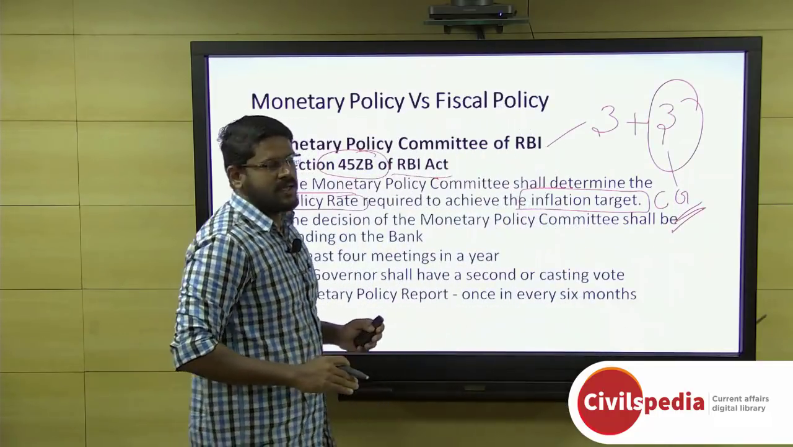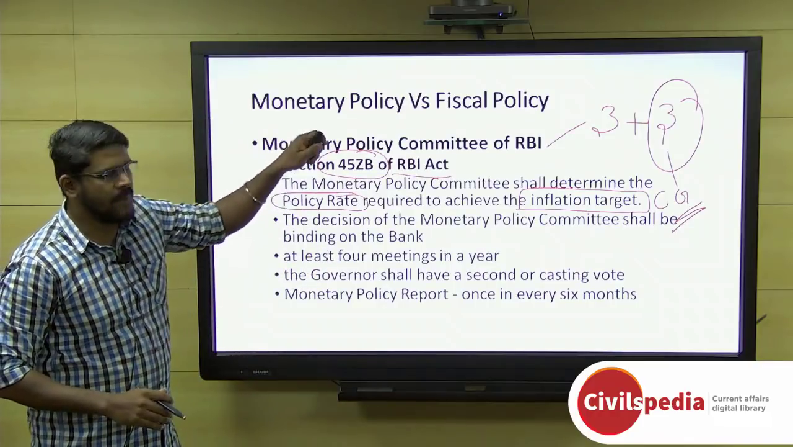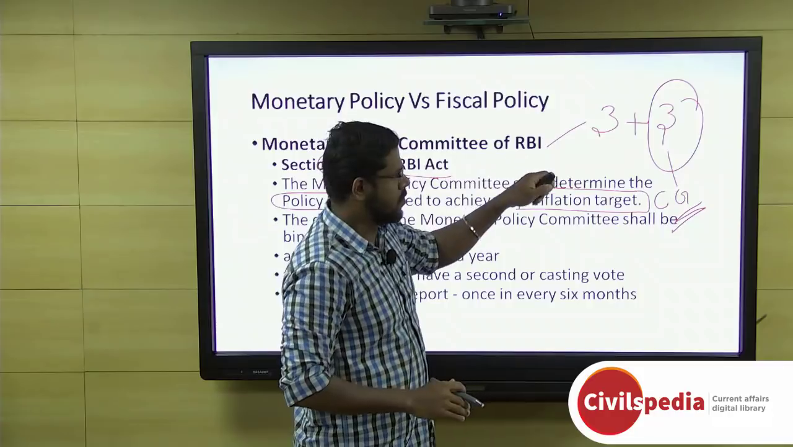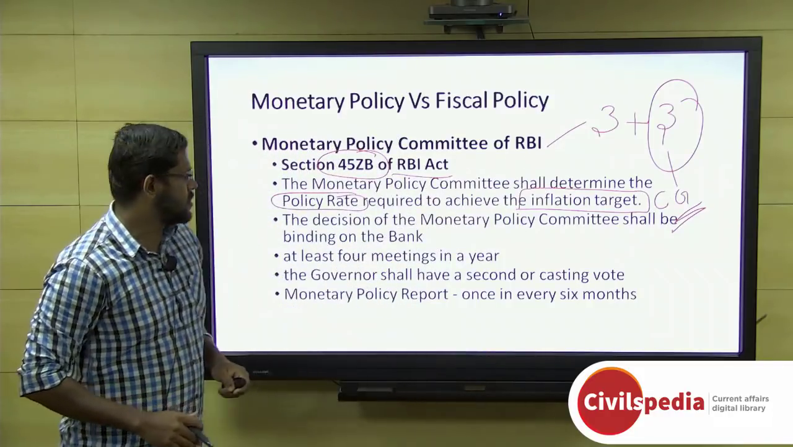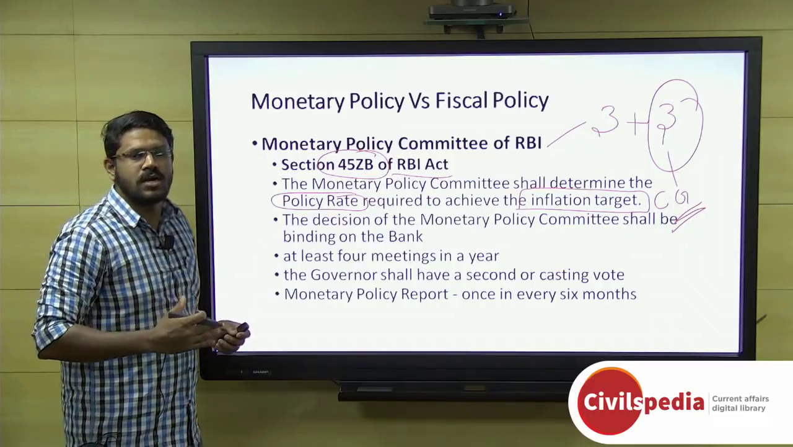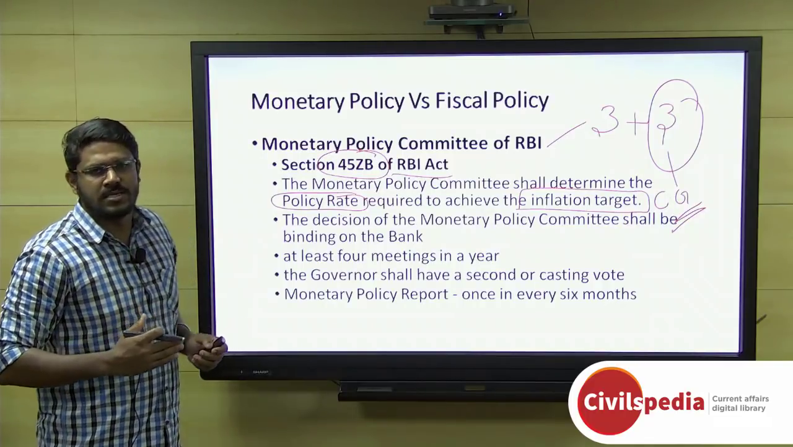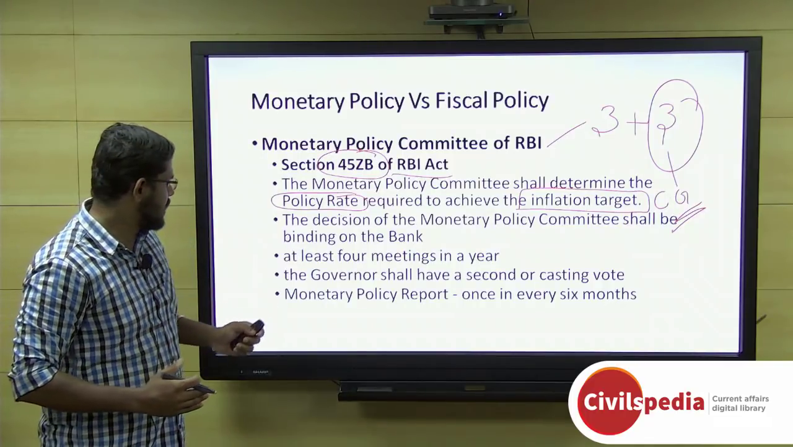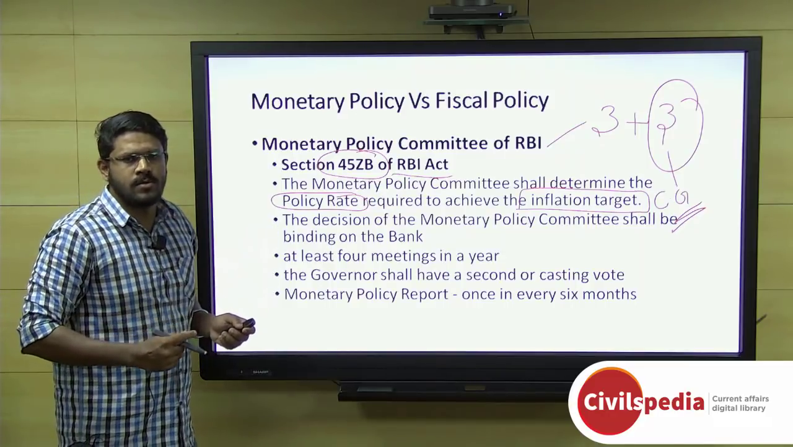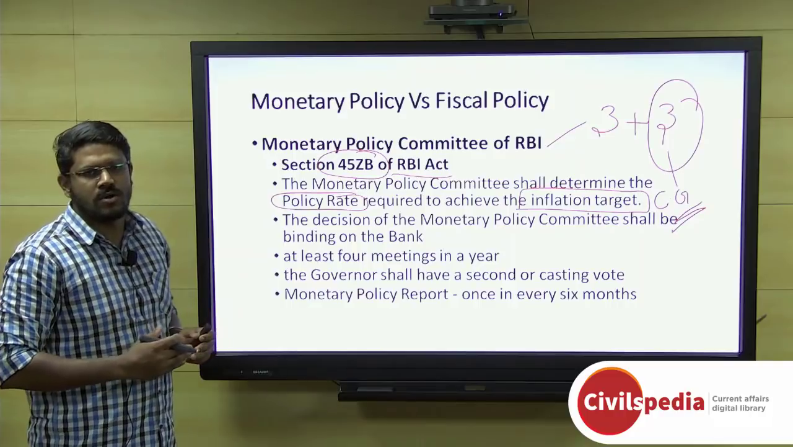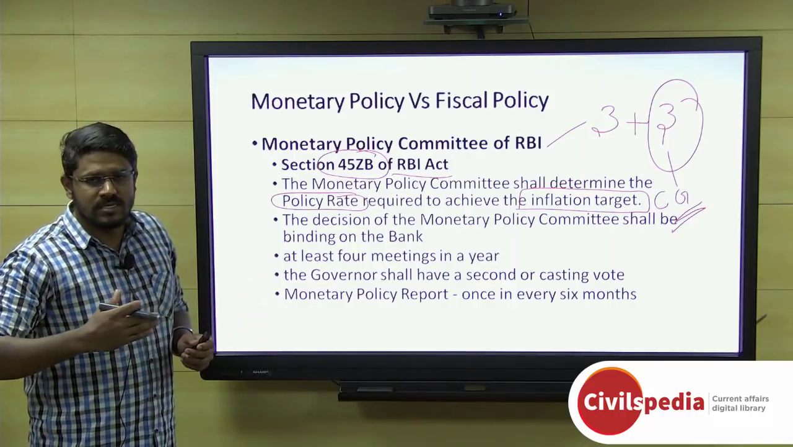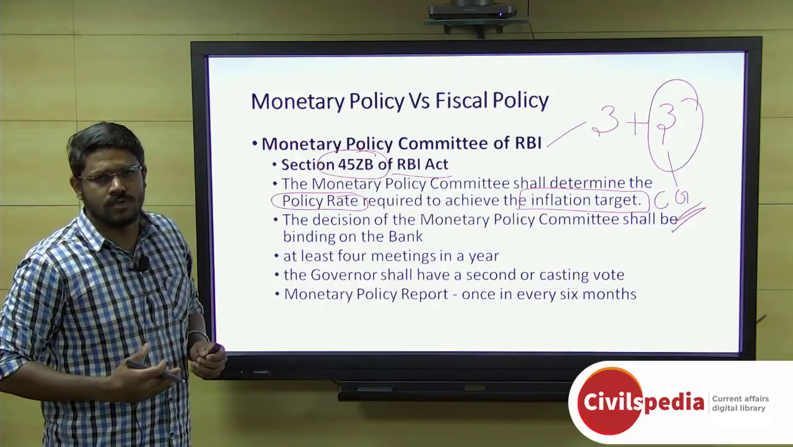So although we say it is the monetary policy committee of the bank or the RBI, 50% of its members are nominated by the central government, and they are mandated to conduct at least 4 meetings in a year according to this RBI Act, and every member has 1 vote. Whenever any question comes up for decision before this committee, the decision will be arrived at by way of majority of votes.